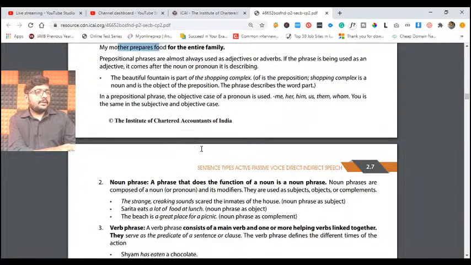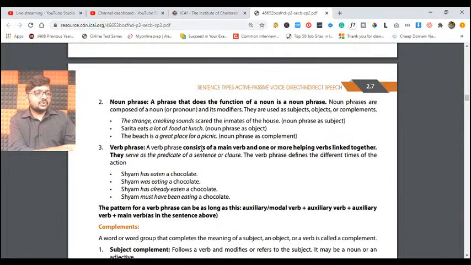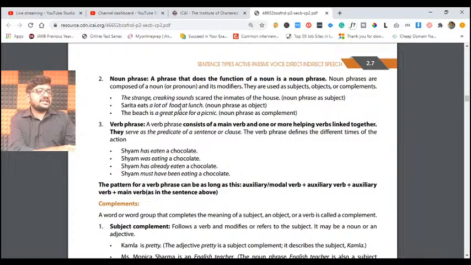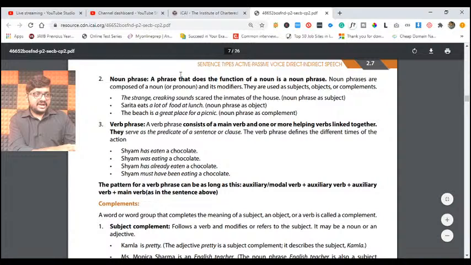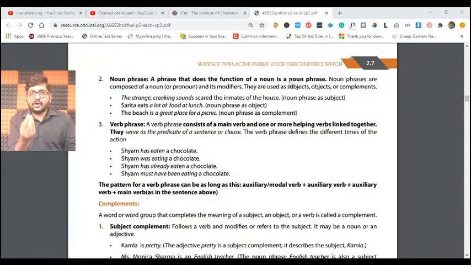Fine. And the remaining everything is okay. Now let us get into what a noun phrase means. A phrase that does the function of a noun is a noun phrase. Now what is meant by noun, my dear friends? You're talking about names of people, places, objects, animals. If a phrase works as a noun, you call it a noun phrase.